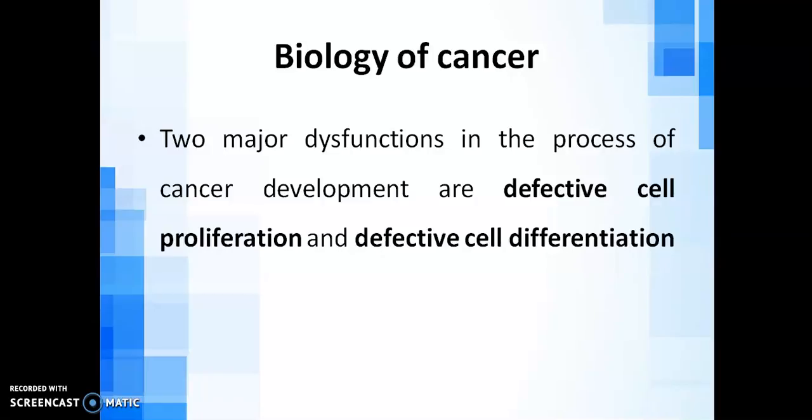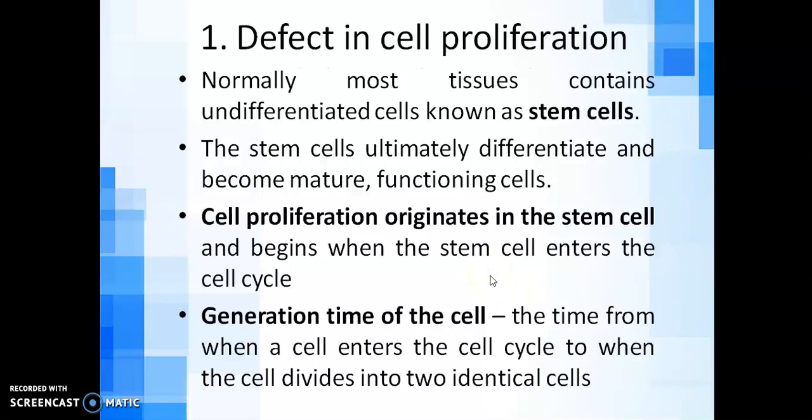Biology of cancer. So there are two major dysfunctions which happen in the process of cancer development. So they are defective cell proliferation and defective cell differentiation. So we can study what is defective cell proliferation and defective cell differentiation. First one is defective cell proliferation or defect in cell proliferation. So you all know about stem cells. So what are they? Stem cells are undifferentiated cells or immature cells. In our body, most of the tissues contain stem cells.